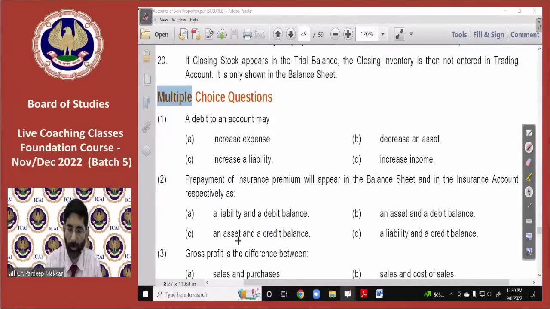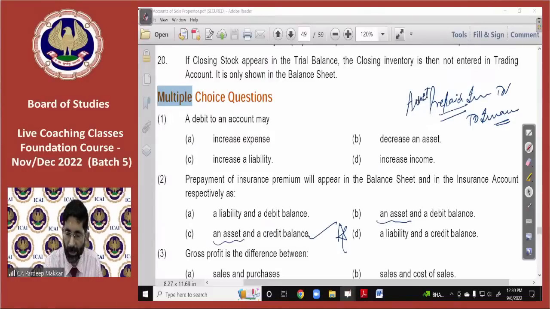First of all, one thing is very much clear. While doing MCQ, you will have to do it this way. It is an asset, so these two may be correct. Now simultaneously, you will have to see whether it will be debited to insurance account or credited to insurance account. For that, it is better you pass a journal entry. Prepaid insurance account debit, to insurance account. So you are crediting your insurance account. So C is the right answer, because the entry is prepaid insurance, which is an asset. Asset account is debited, to insurance, this is basically crediting the insurance account. So this is the right answer.